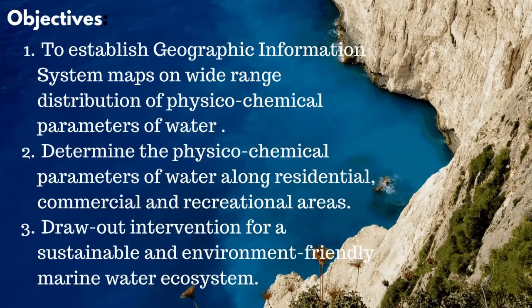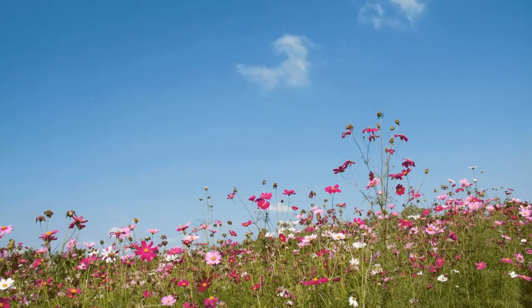The objectives of this study are to establish geographic information system maps on wide-range distribution of physico-chemical parameters of water, to determine the physico-chemical parameters of water along residential, commercial, and recreational areas, and to draw out intervention for a sustainable and environment-friendly marine water ecosystem.